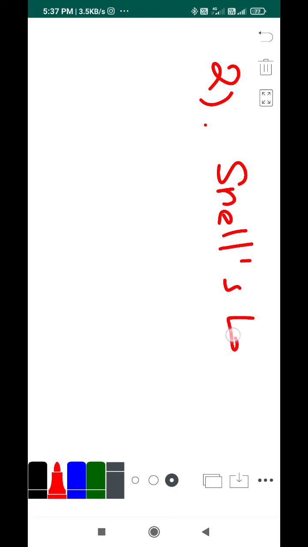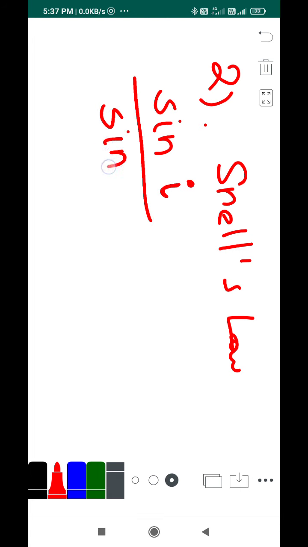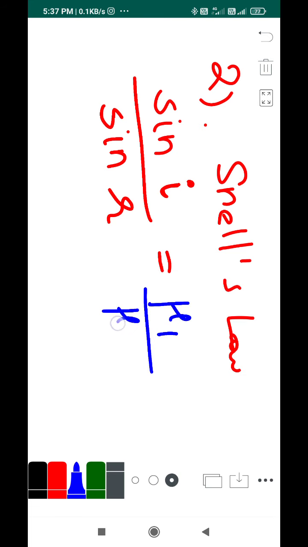Snell's law states that the sine of the angle of incidence divided by the sine of the angle of refraction, the ratio of the sine of angle of incidence to the sine of angle of refraction, is equal to the ratio of the refractive indices.